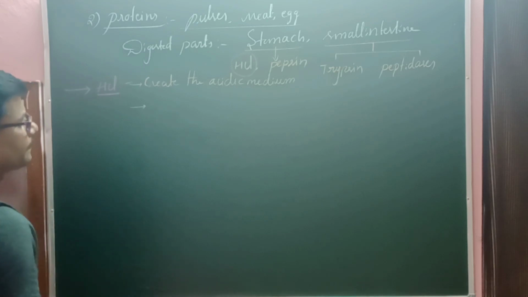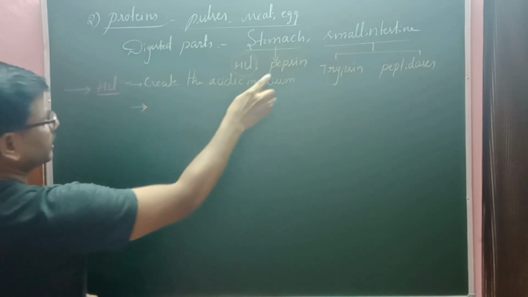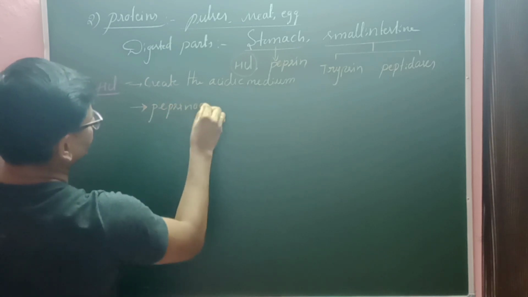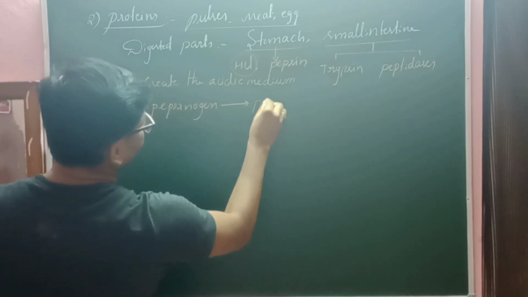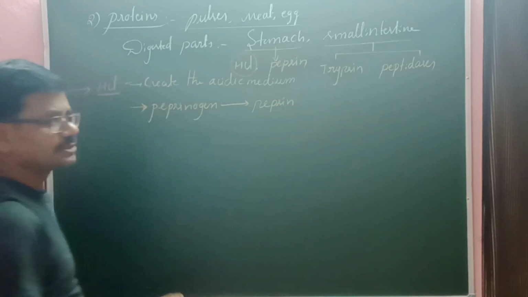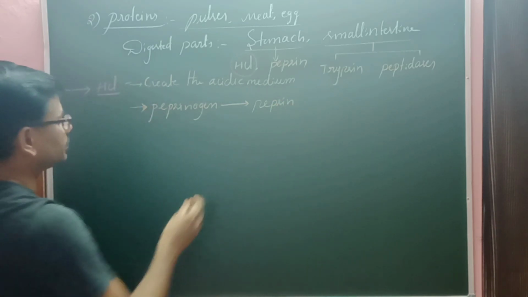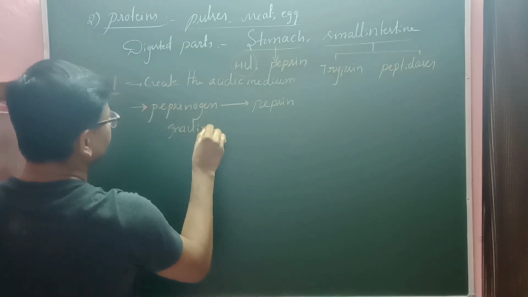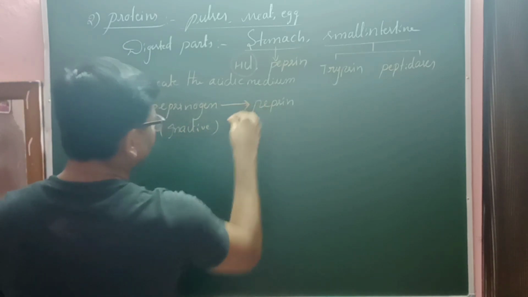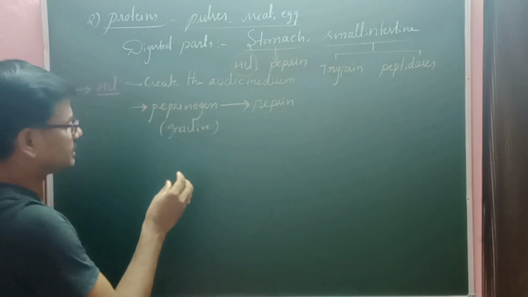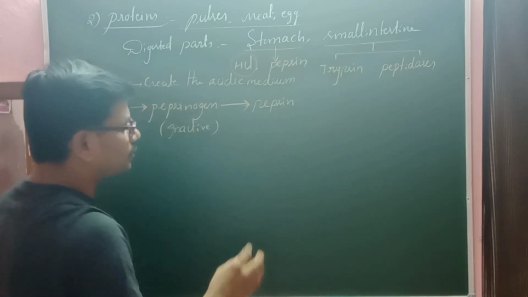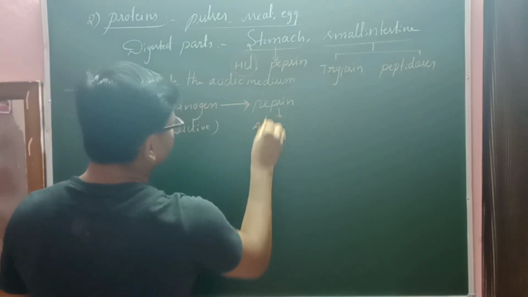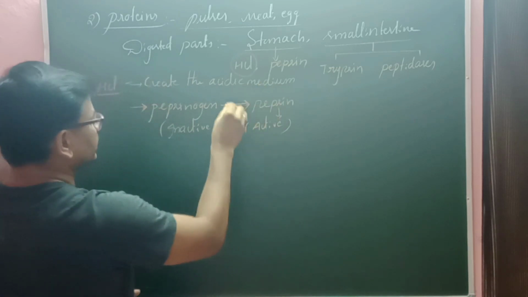At the same time, it helps to activate the protein digestive enzyme, that is pepsinogen into pepsin. Basically, enzymes will not be secreted directly in the active form. They should be secreted in an inactive form. Why are enzymes secreted in the inactive form? If it is an active form, what happens? The digestive enzymes act on the body's own cells. That's why they have to be released in the inactive form. Later they have to be activated, right?